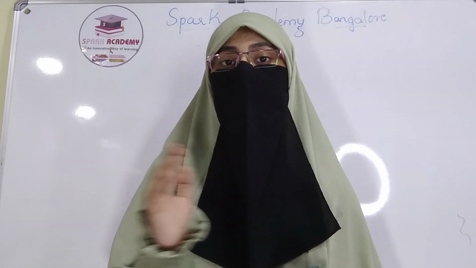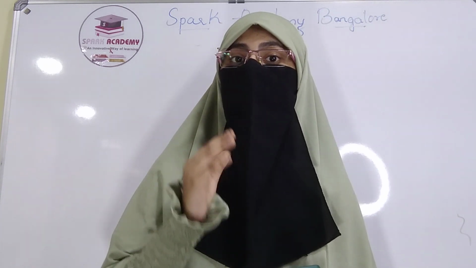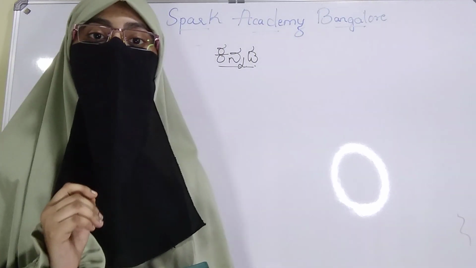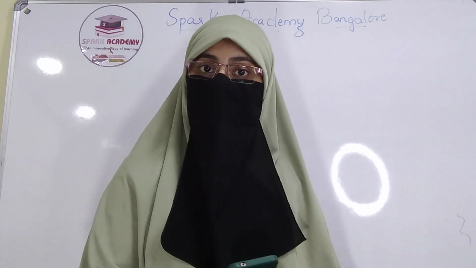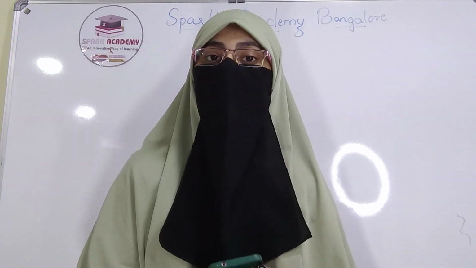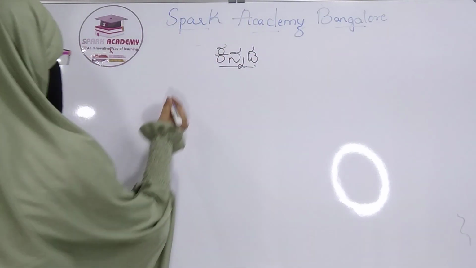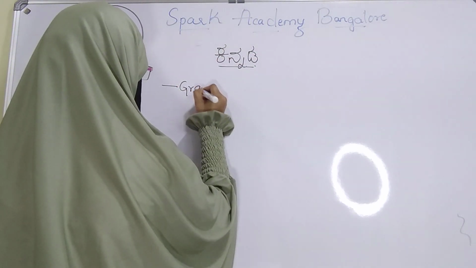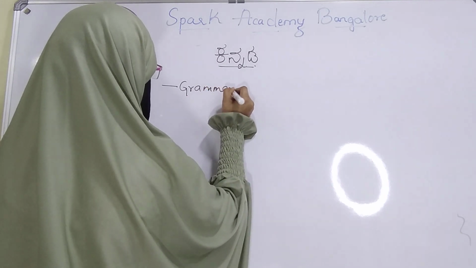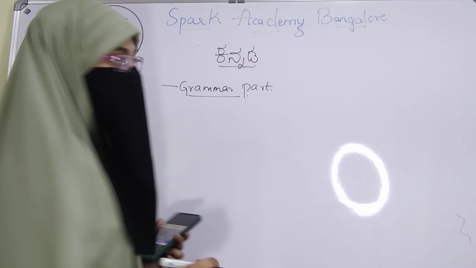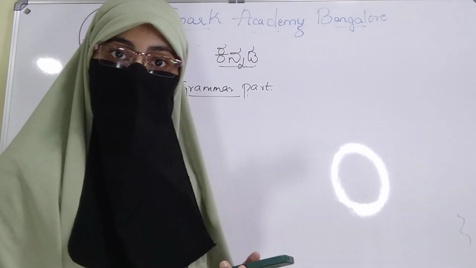So let me give you an overview of how we train our students in this subject as well. The first thing is that we will be focusing on the grammar part of this paper. Okay, so the grammar part is the first thing we will be giving attention to.